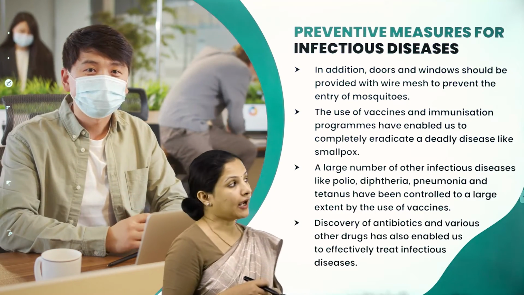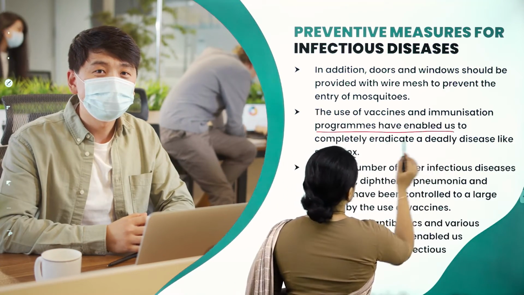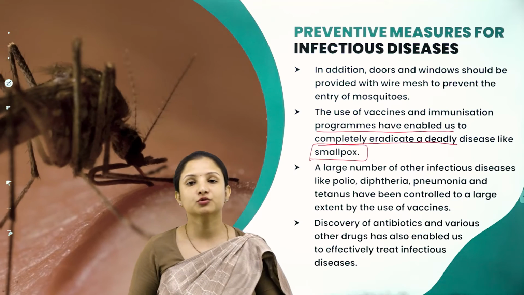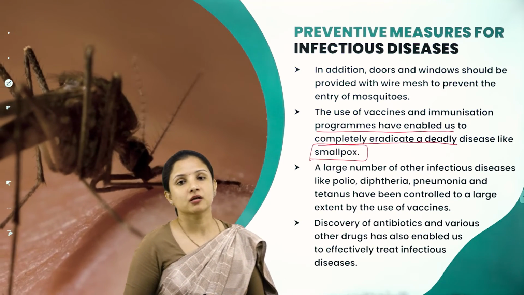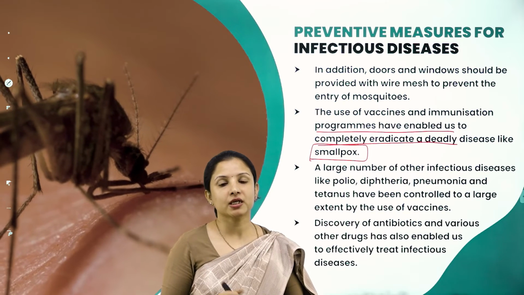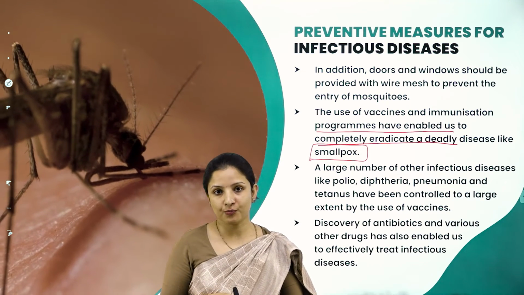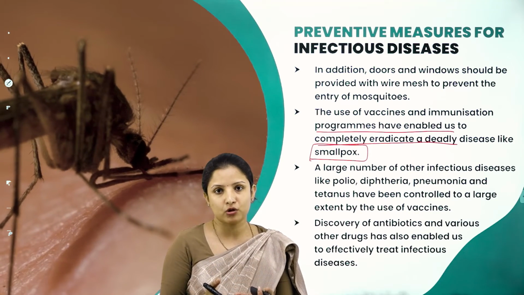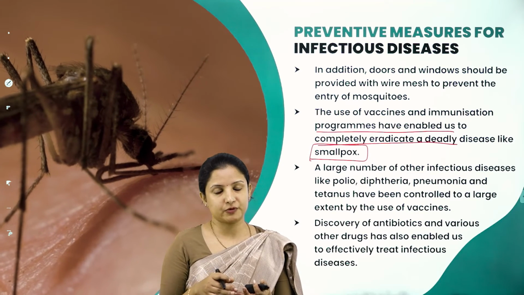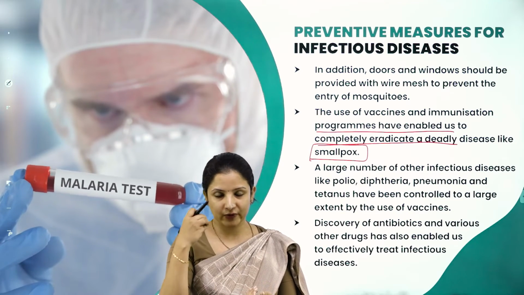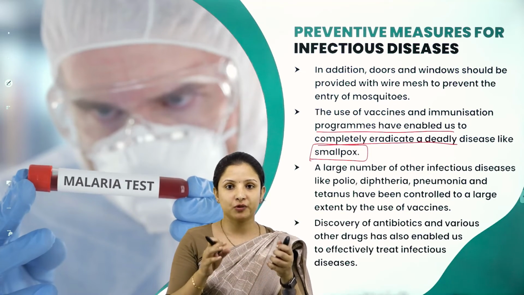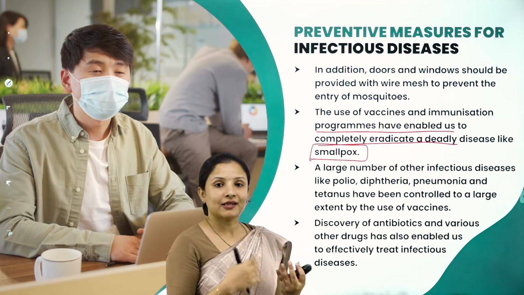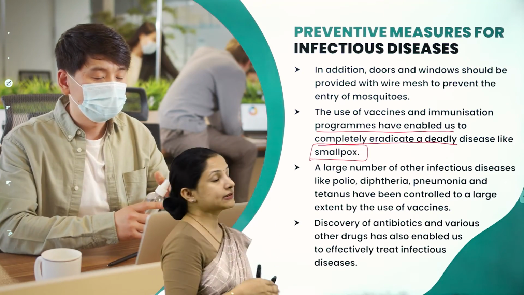And the use of vaccines and immunization programs have enabled us to eradicate deadly diseases like smallpox. The vaccine for smallpox was found out by Edward Jenner, right? Edward Jenner. One of the milkmaids came to him because she had contracted cowpox. When he observed the milkmaid, he got to know that she did not contract smallpox, but she was able to contract cowpox, because smallpox was prevalent during that time. When he studied, he got to know that the cowpox was acting like an antibody against smallpox. And that is when it led him to discover a vaccine for smallpox.